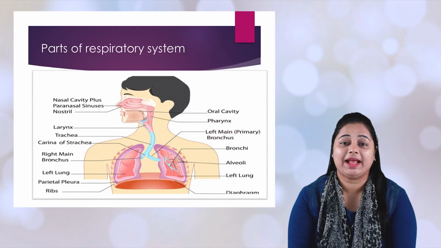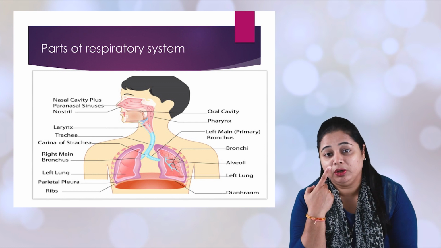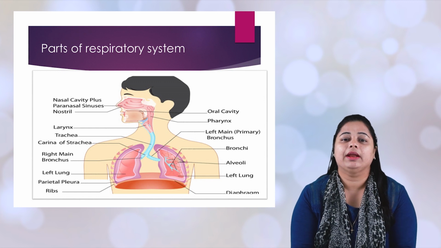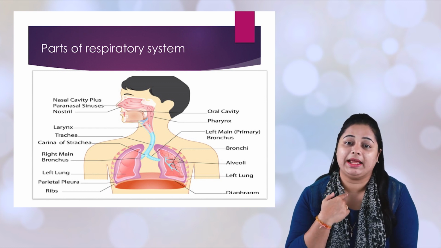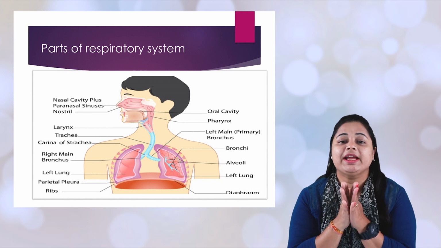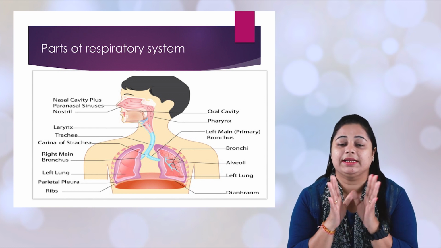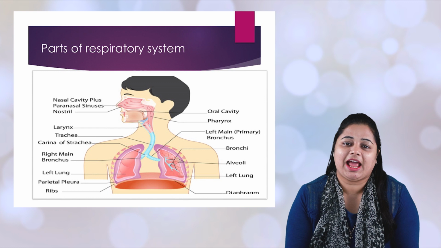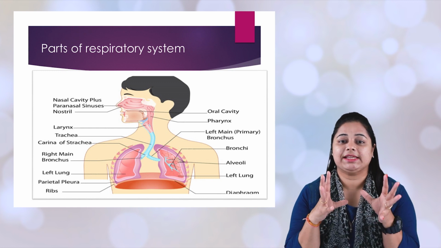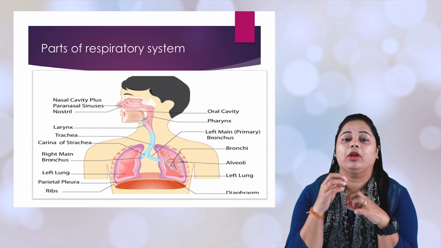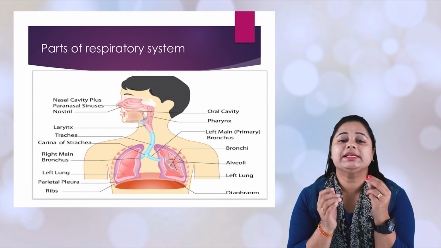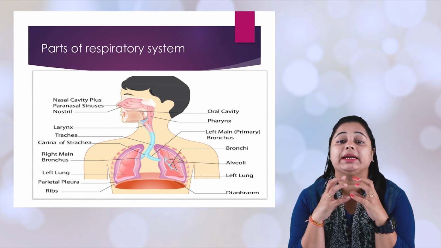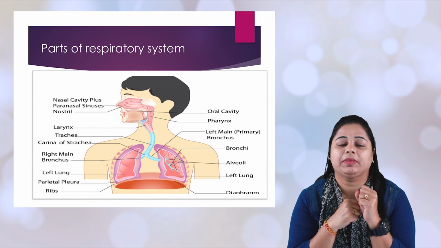The respiratory system, as the picture shows, starts from the nostril, or otherwise what we call the nasal cavity. From there, it has the pharynx, larynx, and trachea, and the trachea is divided into bronchi. There is a right and left bronchus, which is further divided into bronchioles and alveoli. Alveoli are air sacs, and in the alveoli there is something called surfactant, a semi-solid liquid which helps to lubricate the alveolar membrane when it relaxes as well as contracts.